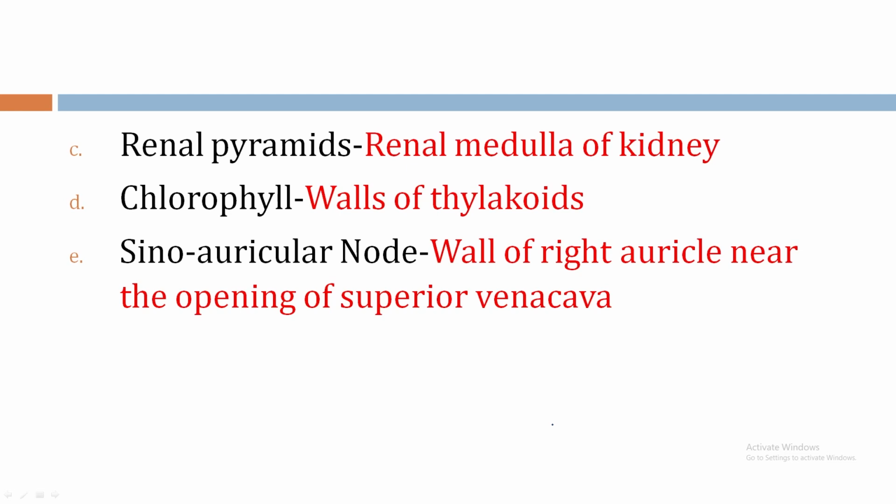Bit E. Sino-auricular node. It's located in the wall of the right auricle near the opening of superior vena cava. What are the operative words here? Wall of right auricle, must mention the opening. These are the operative words.